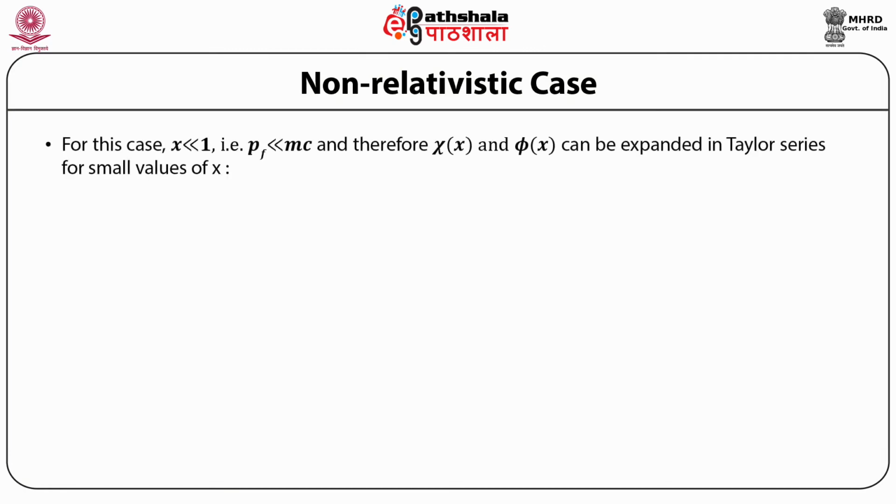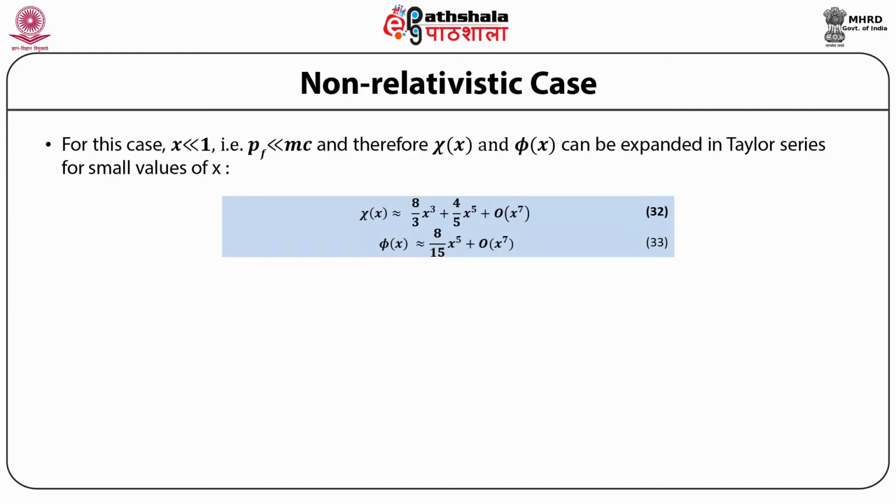For this case, x is very much less than 1, that is pF is very much less than mc, and therefore chi(x) and phi(x) can be expanded in Taylor series for small values of x. Therefore, chi(x) is equal to 8/3 x^3 plus 4/5 x^5 plus terms of the order of x^7, and phi(x) is equal to 8/15 x^5 plus terms of the order of x^7.